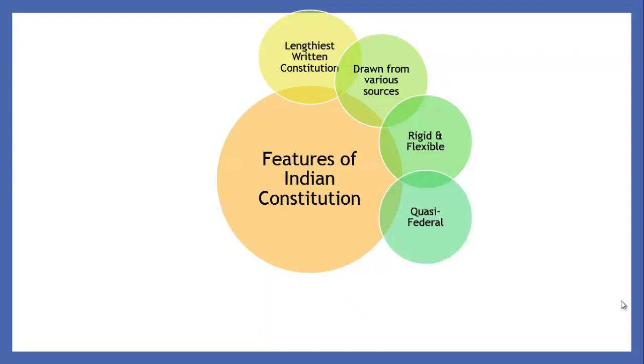The next feature is quasi-federal. Quasi-federal means it is not totally federal. Okay, it is federal plus unitary. Federal means a separation of power between the central government and the state government. Okay, so there is a separation of powers between the central and state governments. So this is what federal means. Okay, unitary means that only one government can operate, only in exceptional circumstances. Okay, so in this way India is quasi-federal.